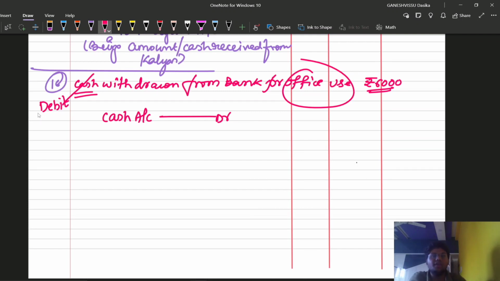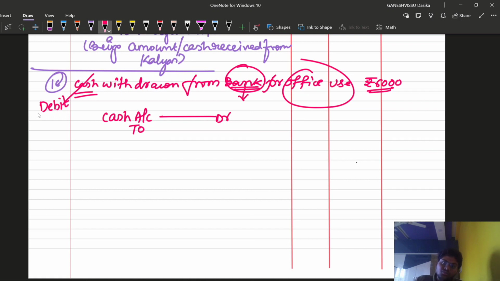So cash is being withdrawn, in the sense we are receiving the cash from bank. As we are receiving the cash, we are required to debit the cash account, because cash is coming in according to the real account rule. So the cash account has been debited. Which account do we need to credit here? From bank it is being withdrawn. So bank is the giver, right?